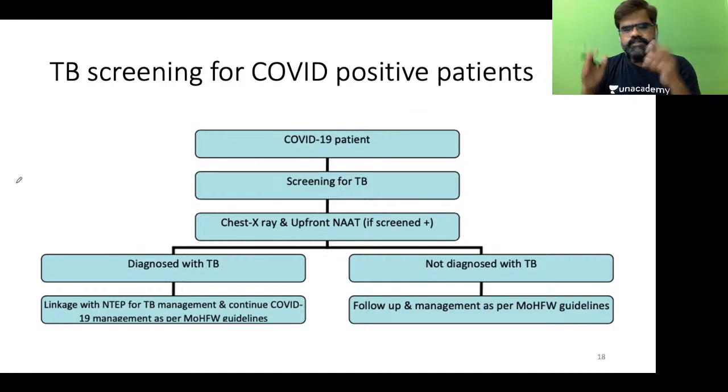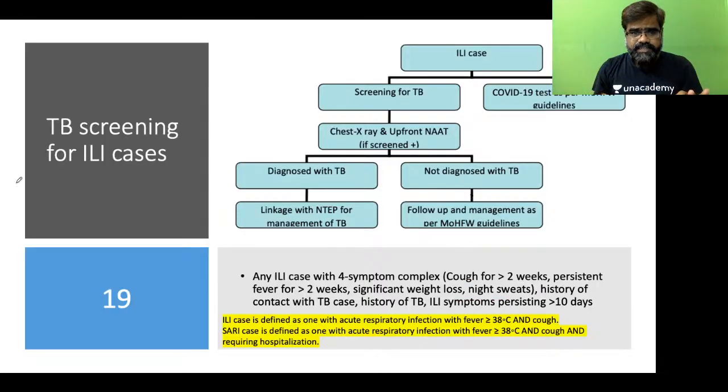Not diagnosed positive, okay, continue with COVID treatment, not a problem. So it becomes bi-directional. Third, all ILI cases, when I say influenza-like illness cases, should be screened for TB. We are already screening for COVID, we will also screen for TB. If you are screening for TB, you may get positive, you may not get positive. If you get positive, treat as per TB guideline. If it is COVID positive, treat the COVID positive.